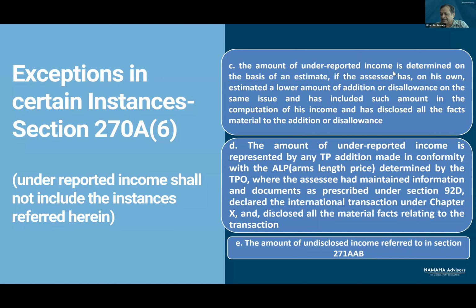And the SSE has made an estimate that 25% of the use of the car is for personal purpose and 75% is for business purpose. Suppose the motor car running expenses was 1 lakh, motor car repair expenses was 1,50,000, and the SSE disallows 25% of this expenditure, that is 37,500.